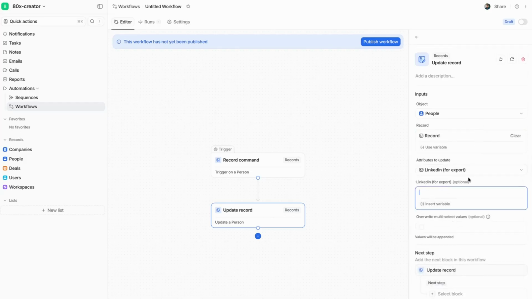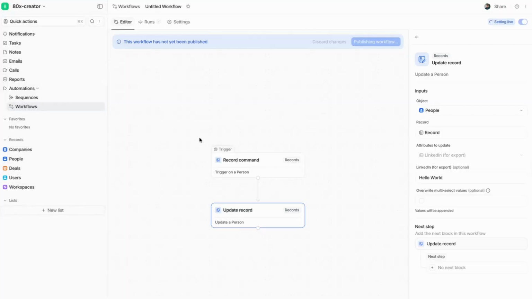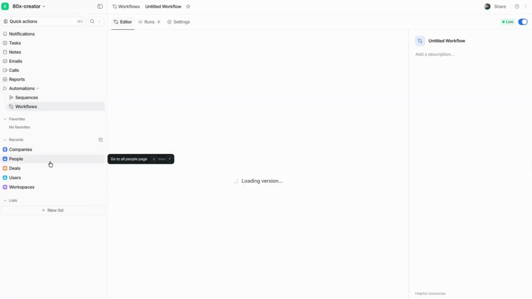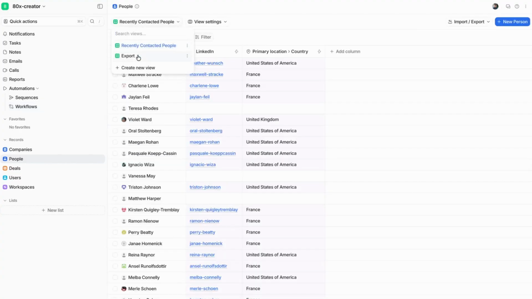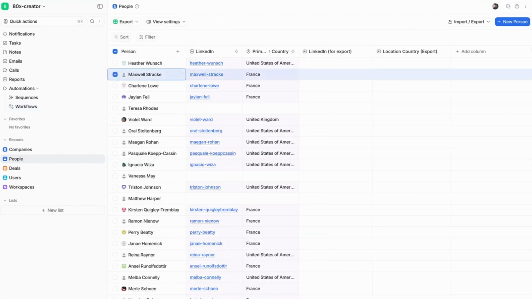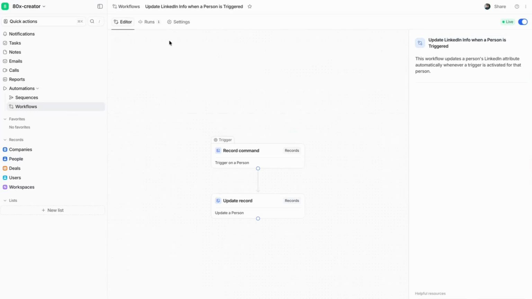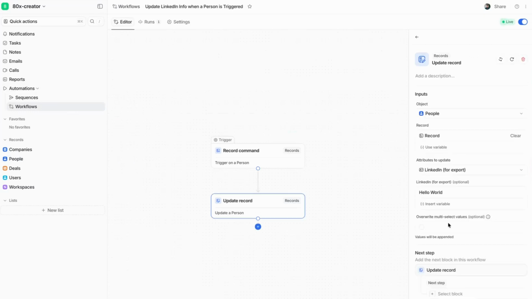Now, inside of LinkedIn for export, whatever we put in here will be updated on the record that we run the workflow on. So if I just put hello world and I click publish workflow, you can see that if I jump over to the people object, clicking into our view, selecting this record, run workflow, it's just going to simply update this cell with hello world. But instead, we're actually going to use the variables feature inside of the workflow builder.